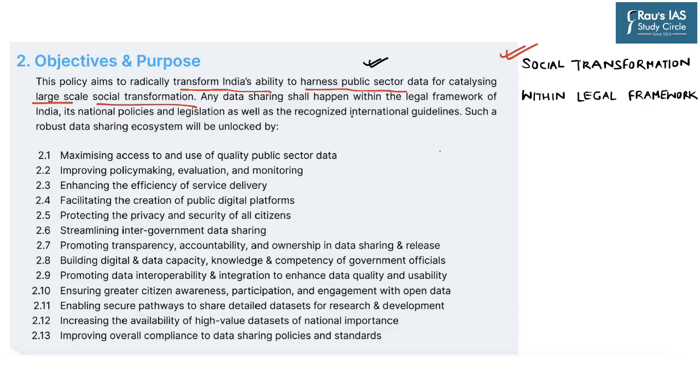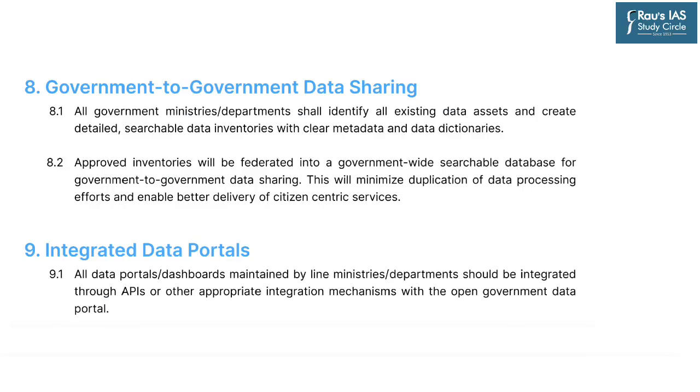And it also mentions that any kind of data sharing shall take place within the legal framework. And regarding sharing of data, that is government to government data sharing, it highlights that all government ministries or departments shall identify all existing data assets and create detailed searchable data inventories with clear metadata and data dictionary.